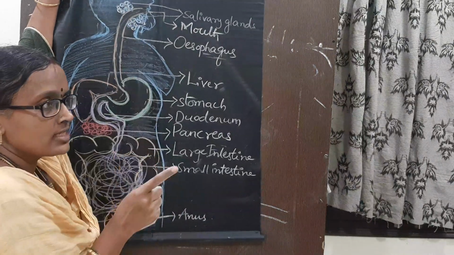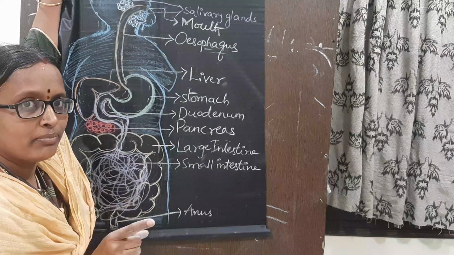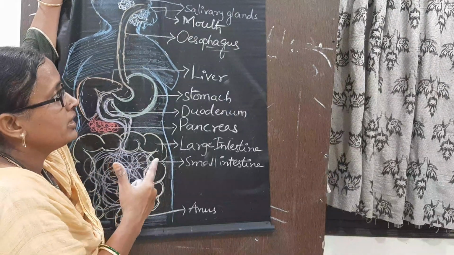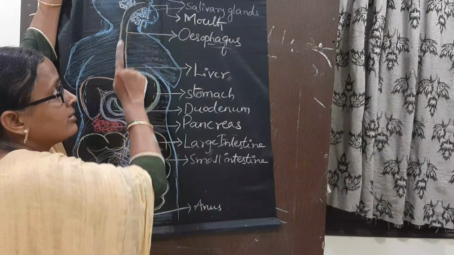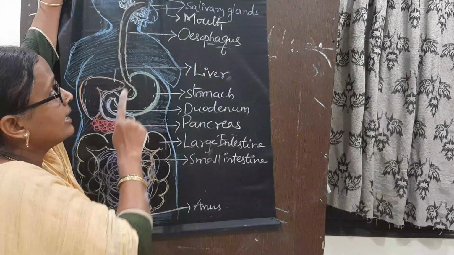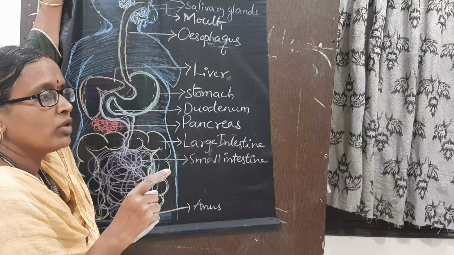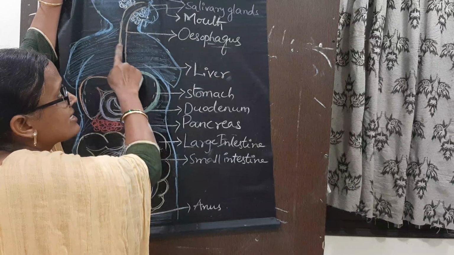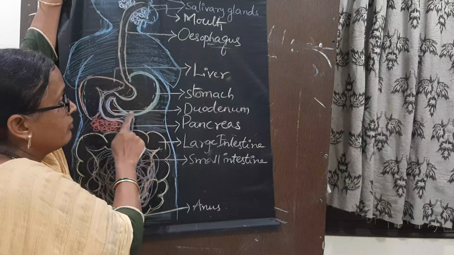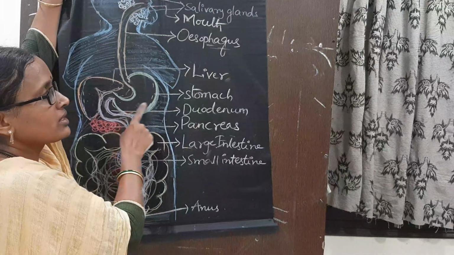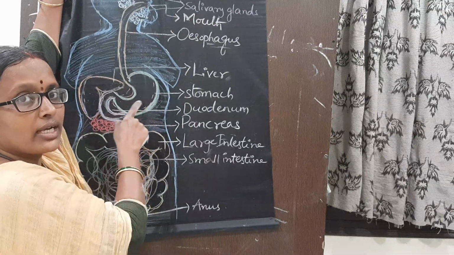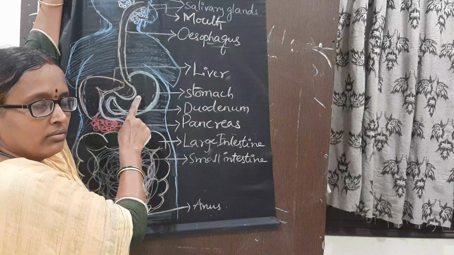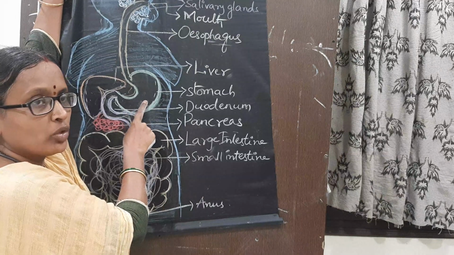There are three pairs of salivary glands: parotid glands, sublingual and submandibular glands. All three pairs of glands are present in the jaws and on either side of the ears. They secrete the saliva. That saliva acts on the carbohydrates, and the digested food in the mouth is known as bolus, which moves into the stomach through peristaltic movement, wave-like movements. When it comes to the stomach, the walls of the stomach secrete HCl, which kills the bacteria and activates the pepsin enzyme. Pepsin acts on the proteins and converts them into peptones.